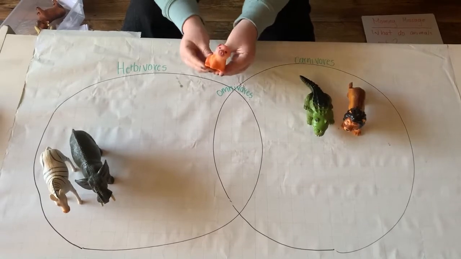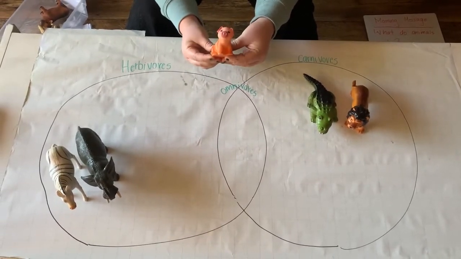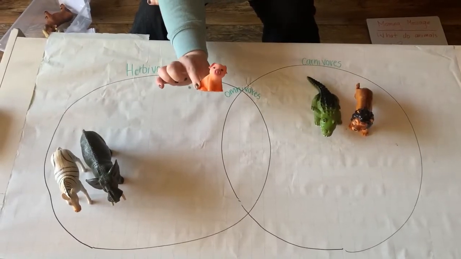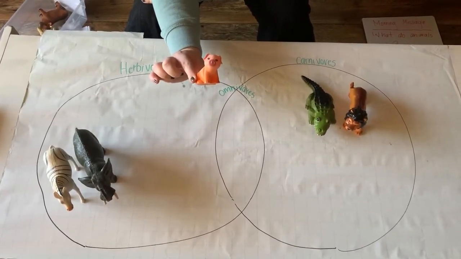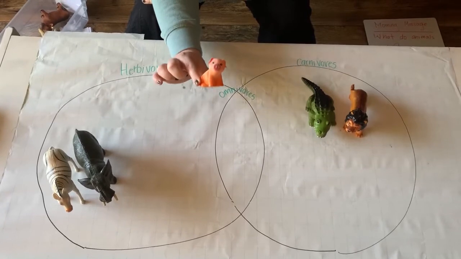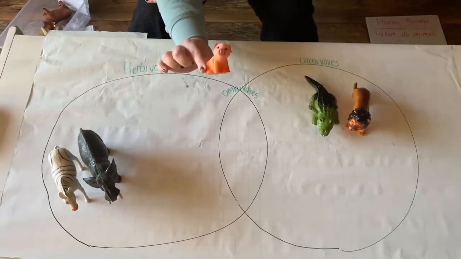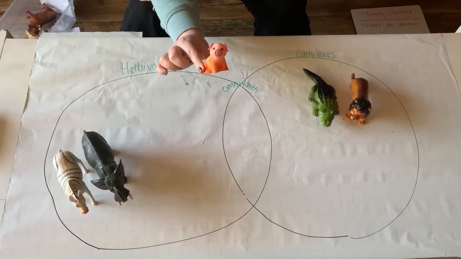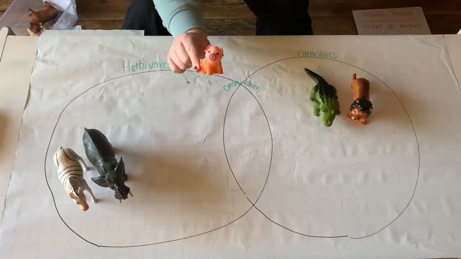What about this guy? What kind of animal is this? This is a pig. Do you know what sound a pig makes? Pig says oink. The word oink is an onomatopoeia word that describes the sound that they make, oink.